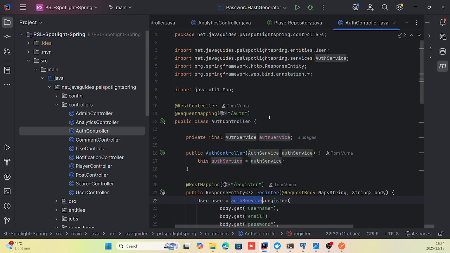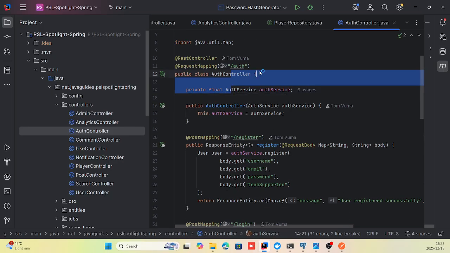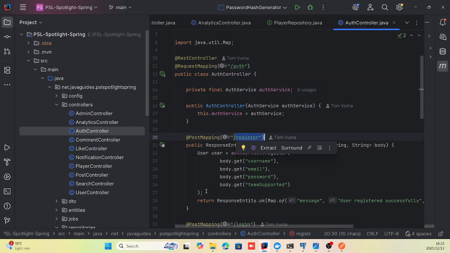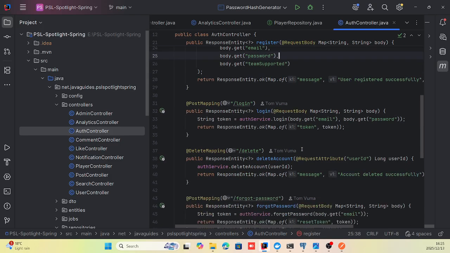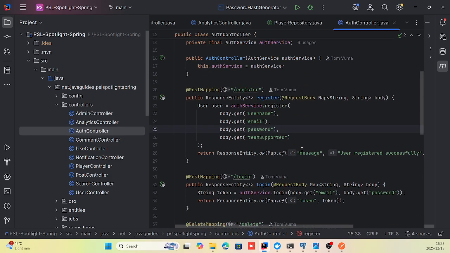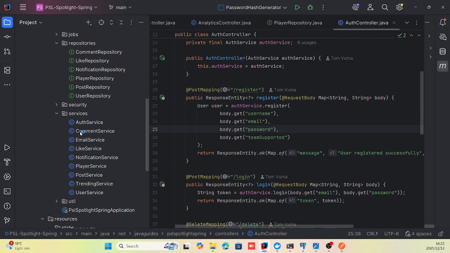I have auth controller as well, which is handling requests with regards to authentication. So if you're registering, you make a request to auth/register, which triggers this register method. My controller methods, in order to achieve whatever CRUD functionality needs to be achieved, use the methods within my services over here, right?